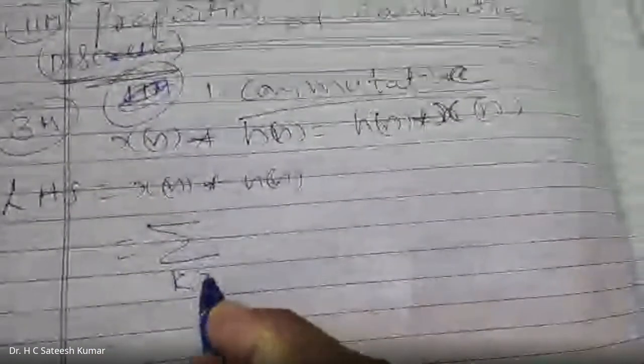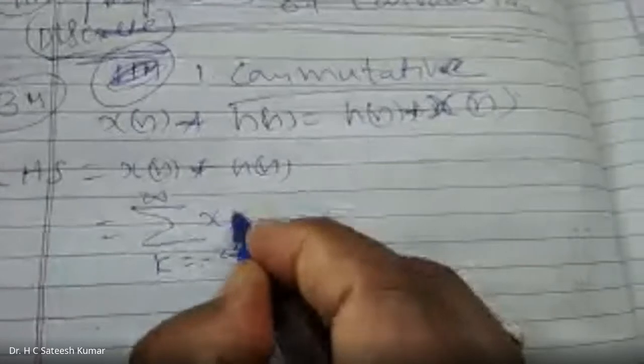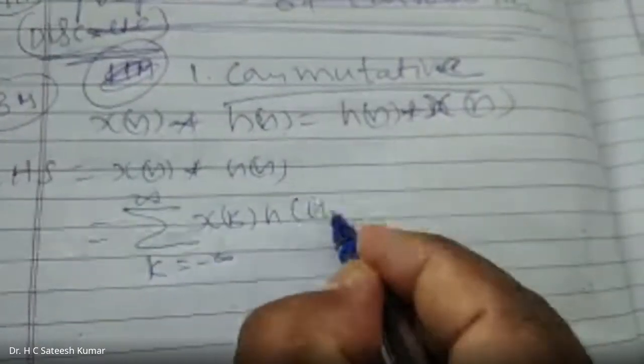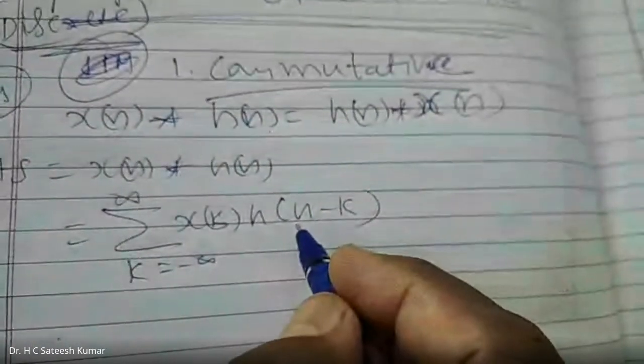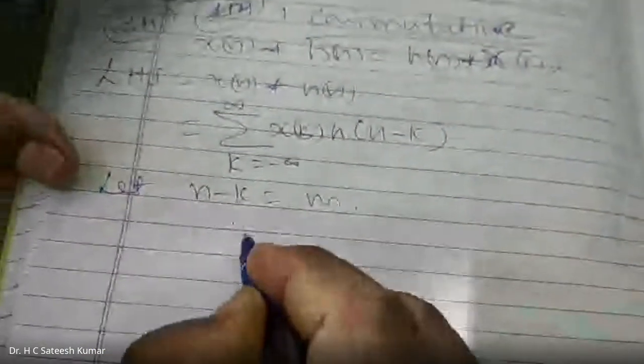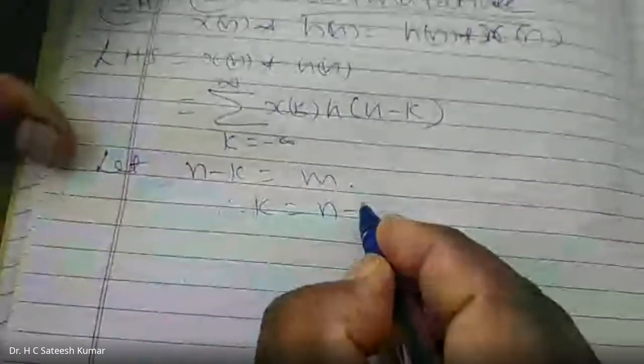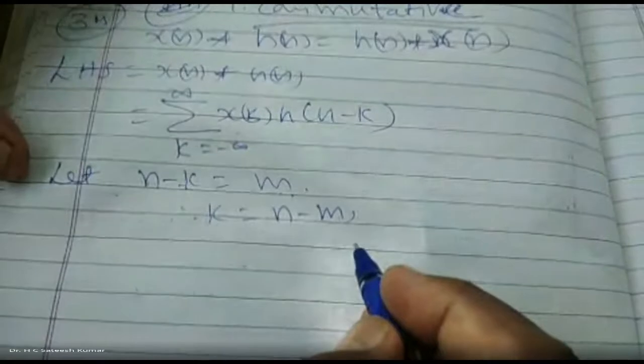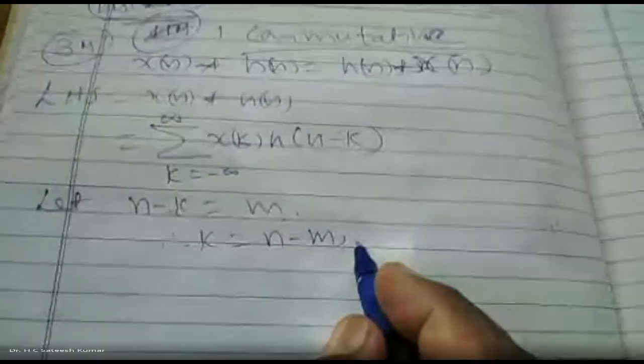Take the LHS: x of n convolution with h of n. By definition, this is summation k varies from minus infinity to plus infinity, x of k into h of n minus k. Let n minus k be equal to m. Therefore, k is equal to n minus m.